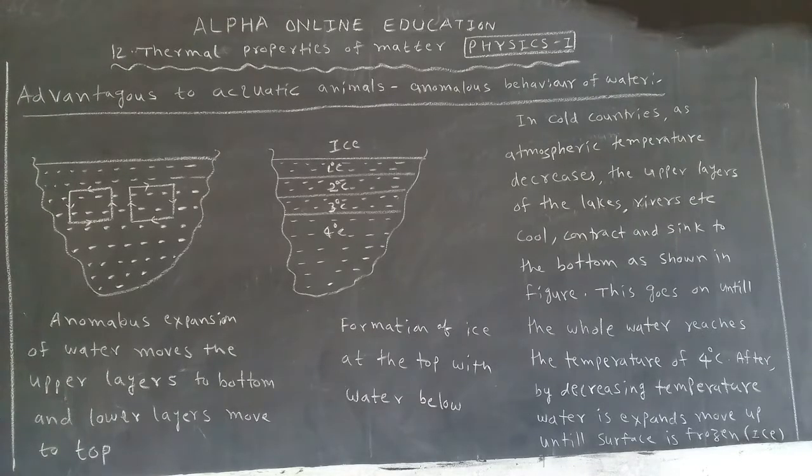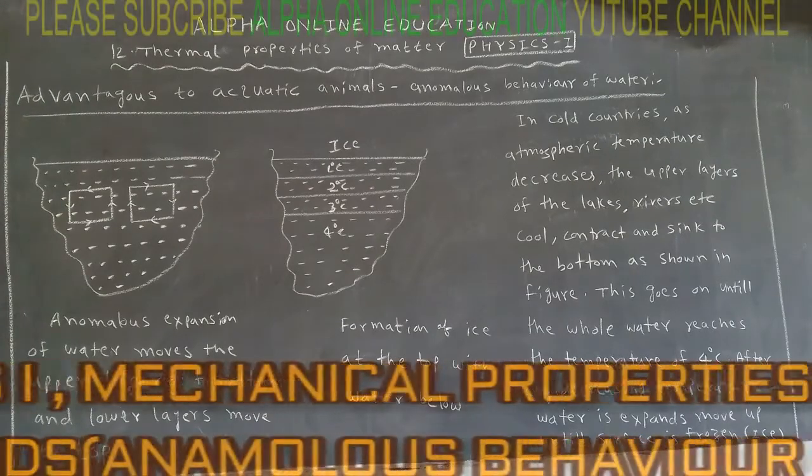Which means after 4 degrees centigrade, if the temperature decreases, the water expands, moves up until the surface is frozen. So in the bottom, as usual, water is there, and in that water aquatic animals can survive.